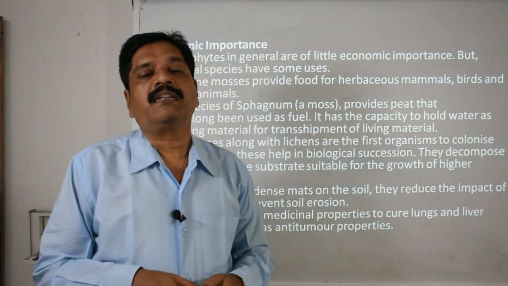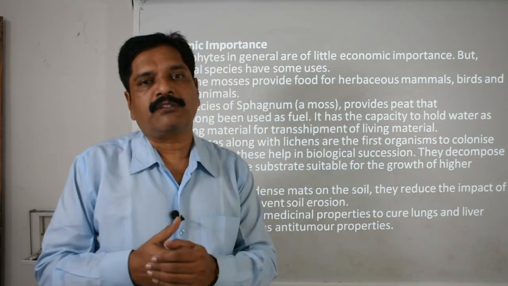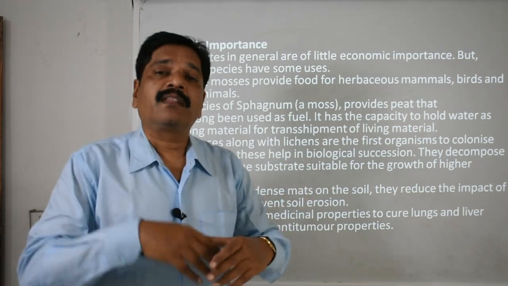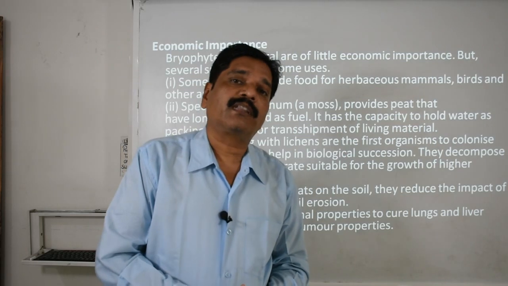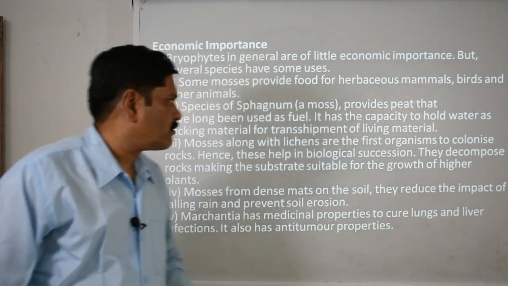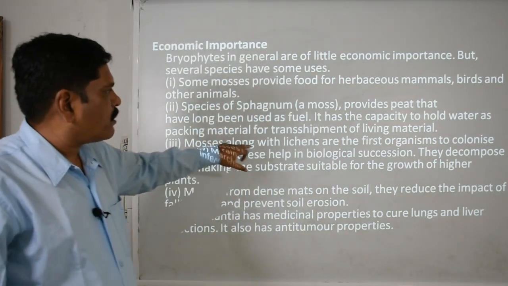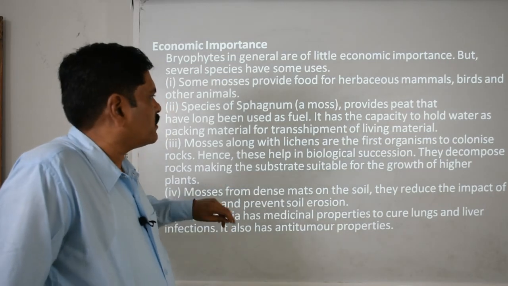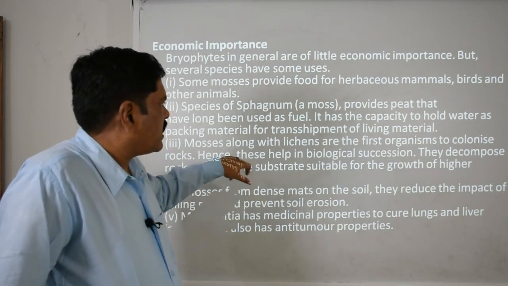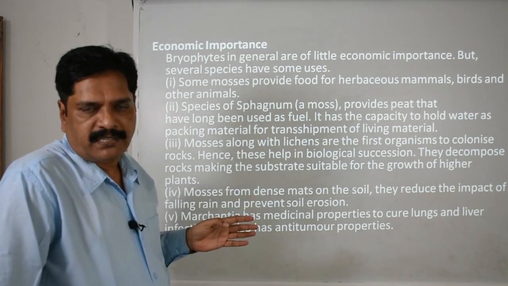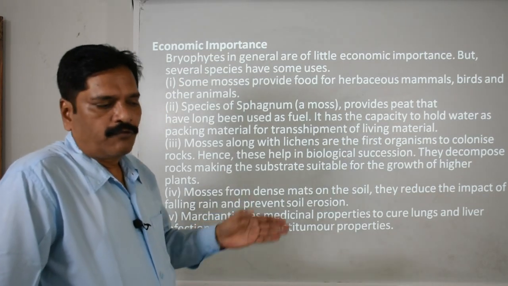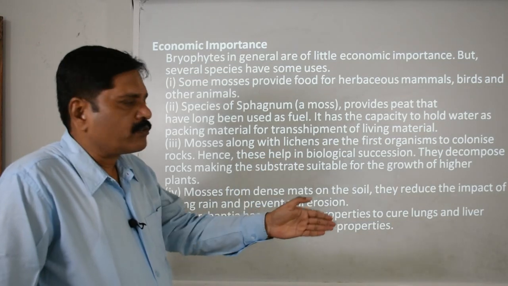When we carry plants from one place to another, the roots are properly covered with mosses because they are very hygroscopic and store water. Mosses, along with lichens, are the first organisms to colonize rocks, so they have great importance in biological succession, from one level of life to the next.